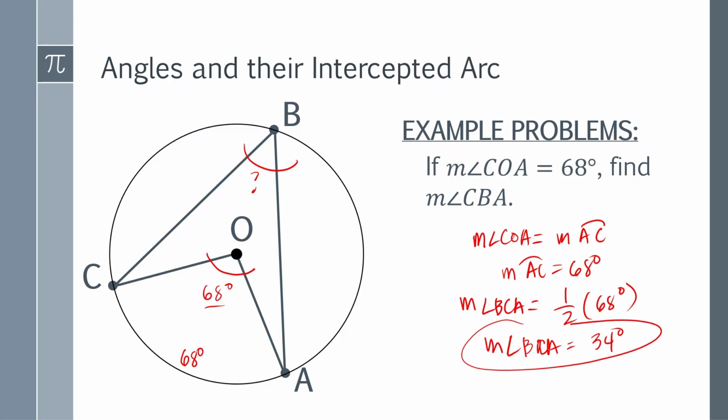So here is your final answer. You have to use one postulate and one theorem: the central angle intercepted arc postulate, and of course the inscribed angle theorem.